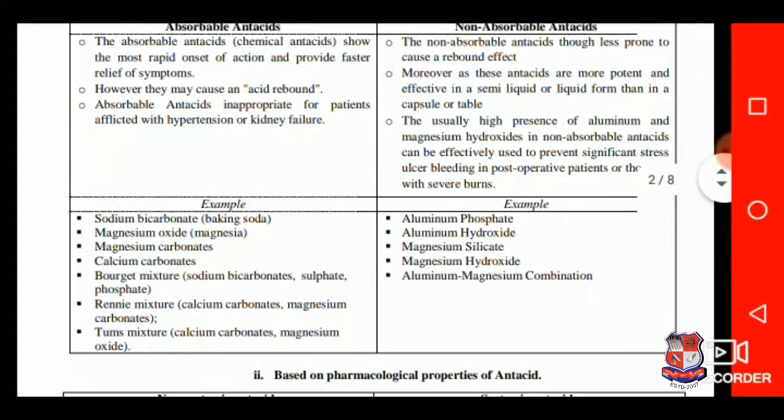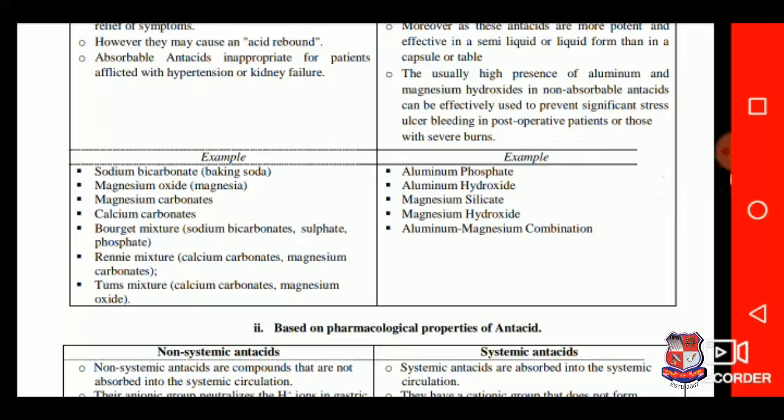Examples of absorbable antacids are sodium bicarbonate, the synonym for this is baking soda, magnesium oxide, which can also be regarded as magnesia, magnesium carbonate, and many more. Examples of non-absorbable antacids are aluminum phosphate, aluminum hydroxide, magnesium hydroxide, magnesium silicate, and aluminum magnesium combinations.